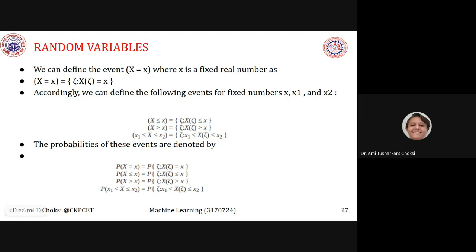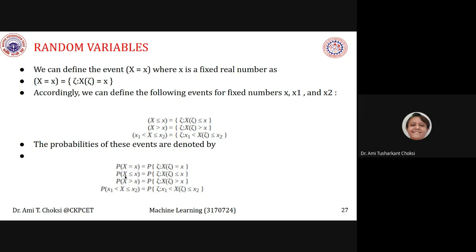The probabilities of these events are denoted by P of X is equal to x, that means X of tau is equal to x. Take the probability of X less than or equal to x.